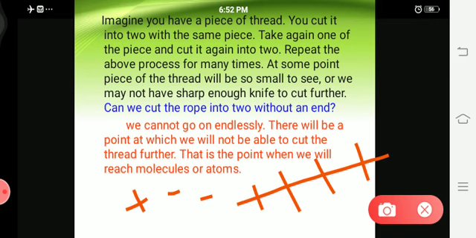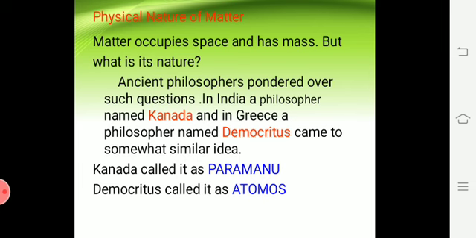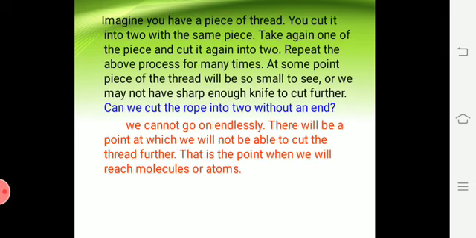Can we cut the rope into two without an end? Definitely there will be an end. We cannot go endlessly. There will be a point at which we will not be able to cut the thread further. That is the point when we will reach molecules or atoms. So both of these philosophers came up with the same idea. There will be a point where we cannot do anything further, we cannot cut the thread, and that is the point we reach molecules or atoms.